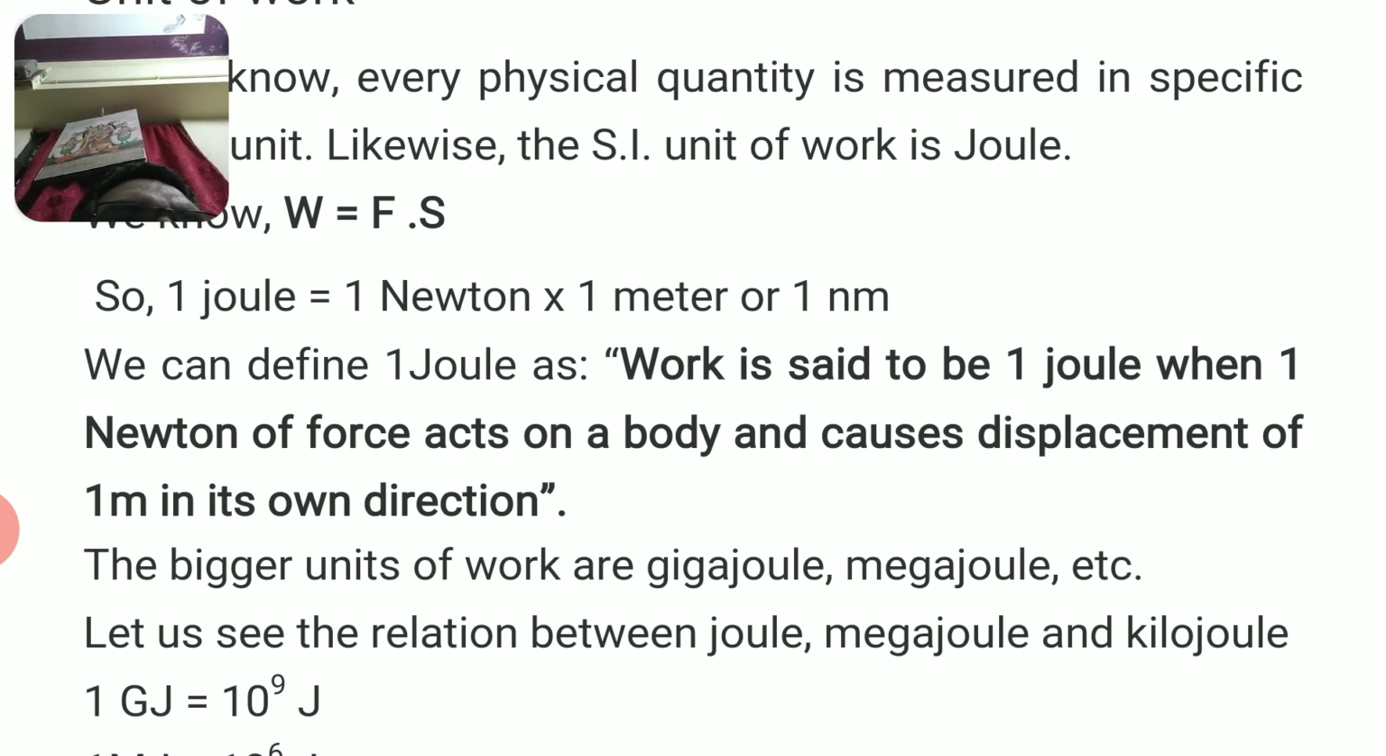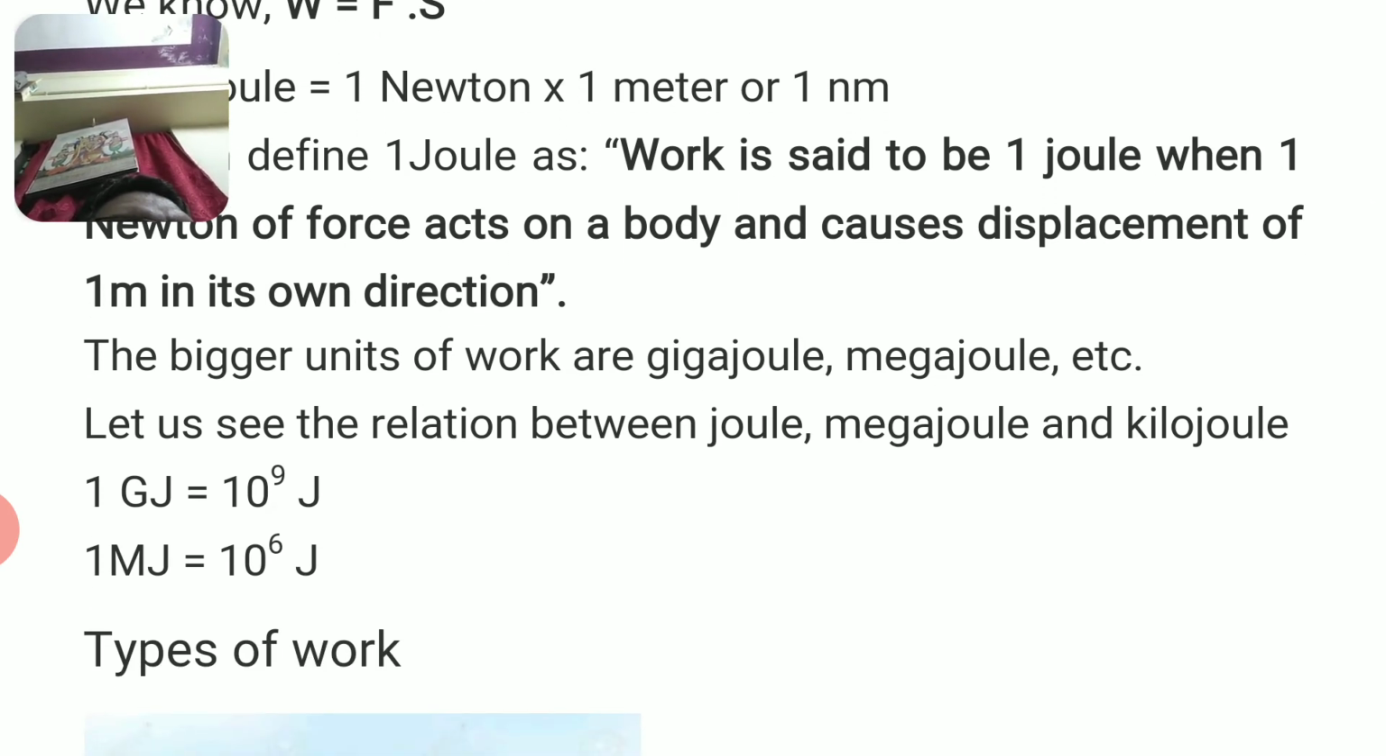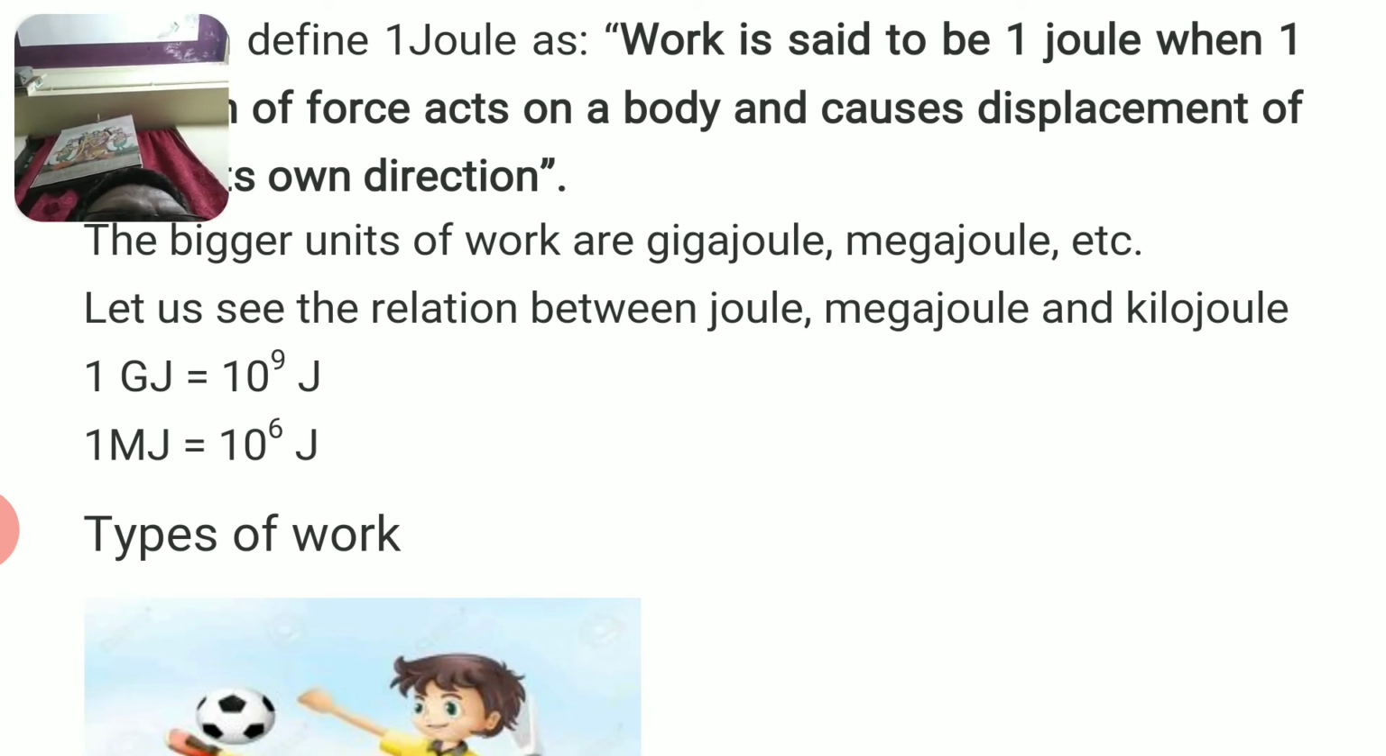So it is defined as: 1 joule of work is said to be done when 1 Newton of force is acting on a body and displacing it by a displacement of 1 meter in its own direction. The bigger units of work are gigajoule, megajoule, etc. Let us see the relation between joule, megajoule and gigajoule. 1 gigajoule is 10 power 9 joules. 1 megajoule is 10 power 6 joules.